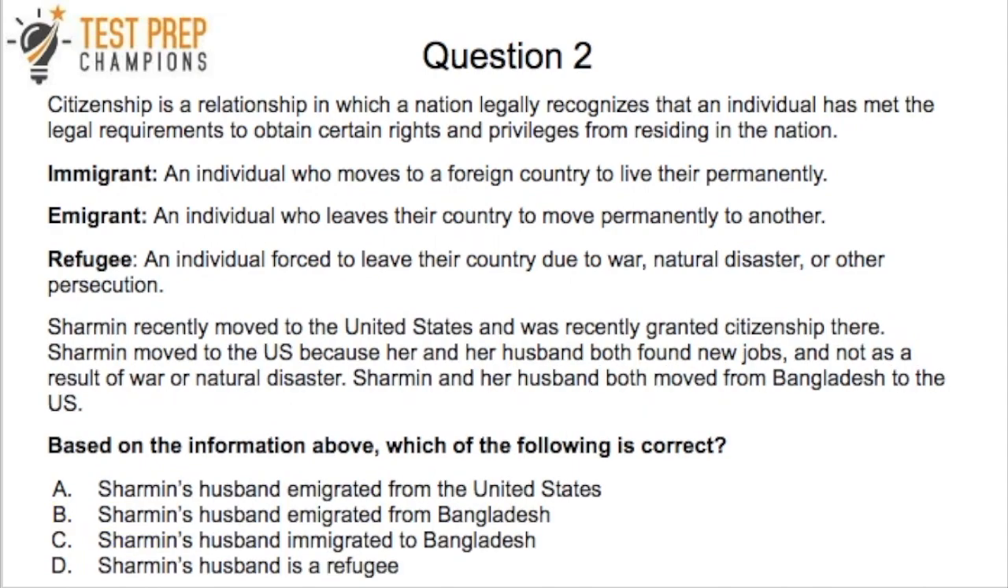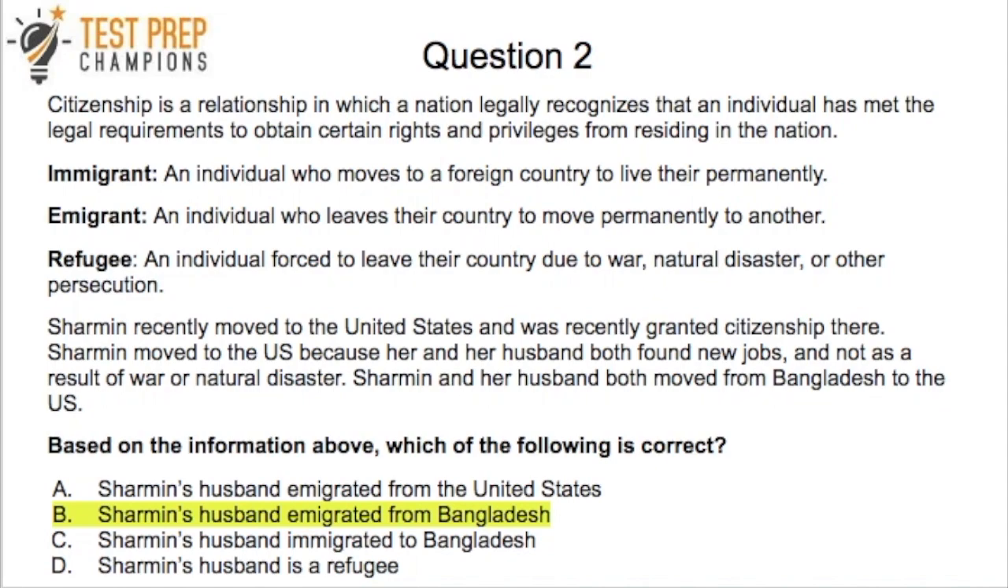Okay, so question 2, the information is all the same, except now we're being asked, based on the information above, which of the following is correct, and we're asked about her husband this time. You have A, B, C, and D. So I'd like you to pause the video and take your time, use the information in the passage to answer the question, and then we'll go over it. So the correct answer here is B.